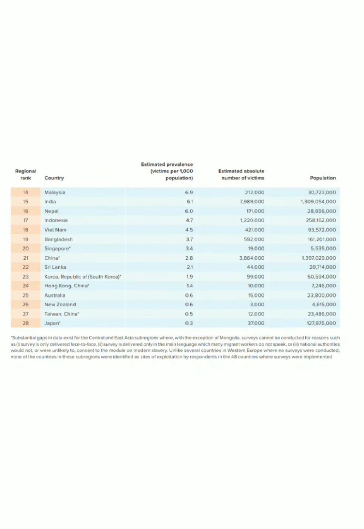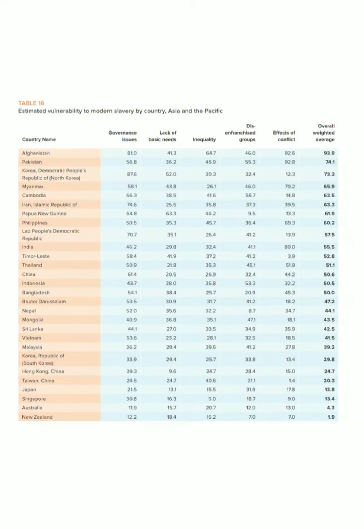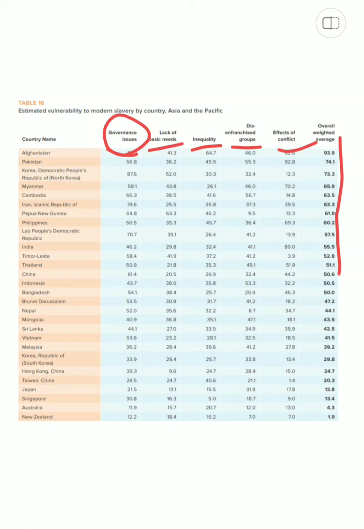And if you see according to the population, you will find that India is having 6.1 of the scale victims per 1,000 population, and the estimated absolute number of victims is here, and then the total population of India is here. And like I said, when the dimensions that are used are governance issues, lack of basic needs, inequality, disenfranchised group, effects of conflict, and then the overall weightage, which we saw for the Asia and the Pacific among other world has. But apart from that, in Asia, India is at this position with 46.2, 29.8.